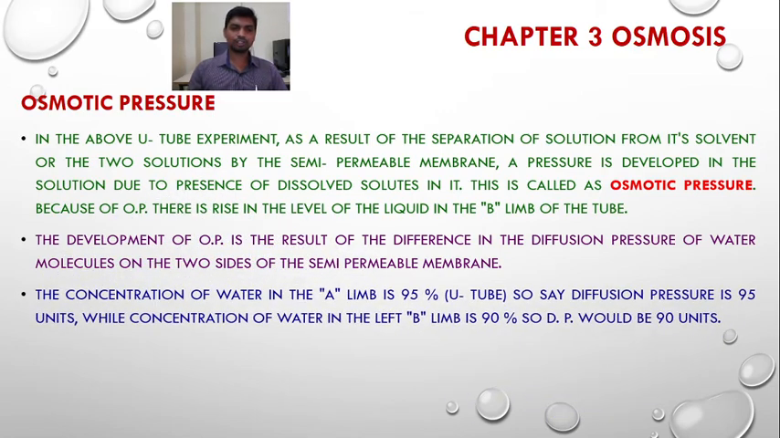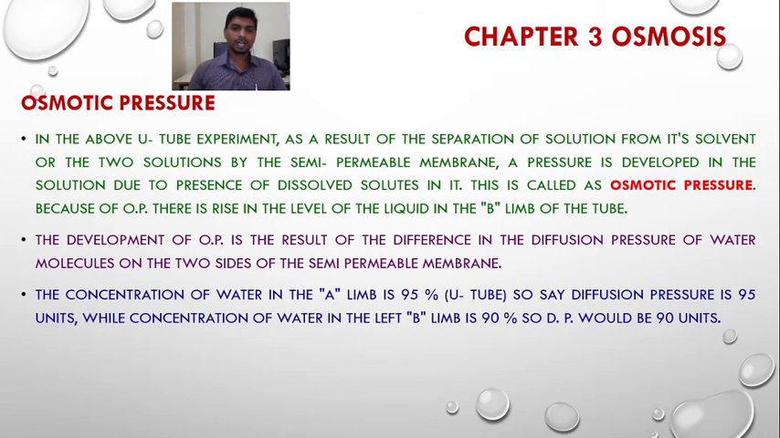The concentration of water in the A arm or limb is 95%. So say the diffusion pressure is 95 units, while the concentration of water in the left B limb is 90%. So the diffusion pressure will be 90 units. This difference in the diffusion pressure of water is responsible for the development of the osmotic pressure.